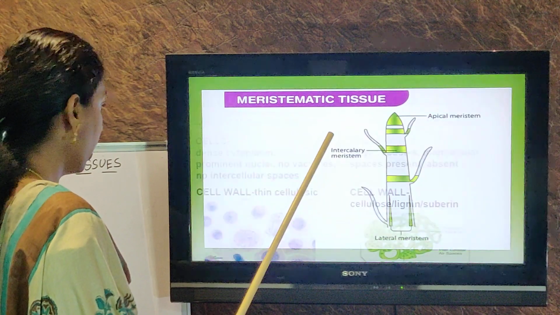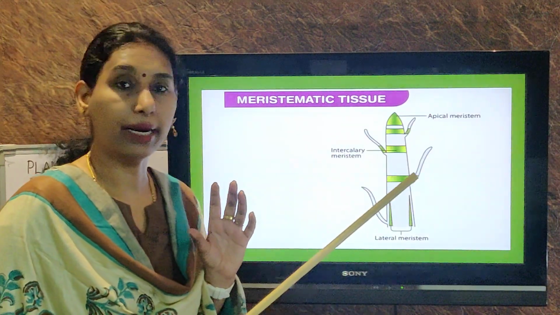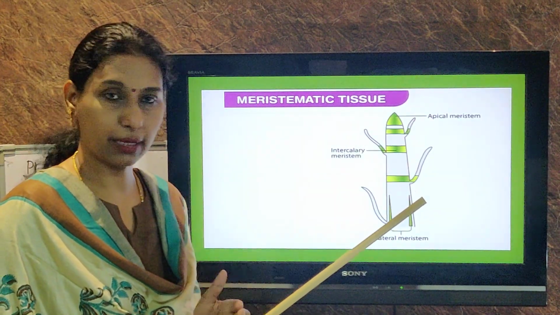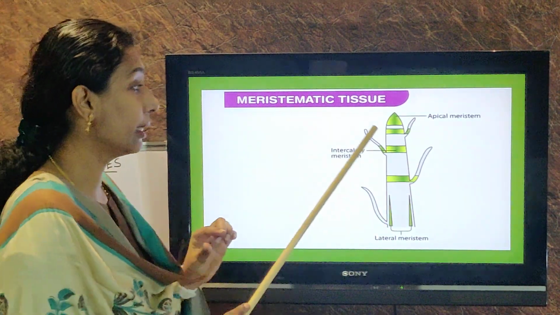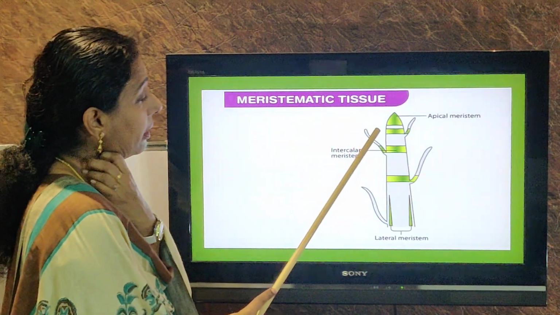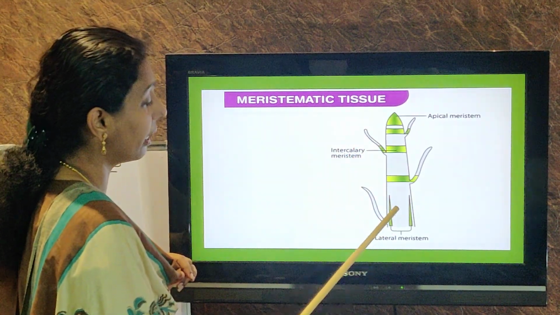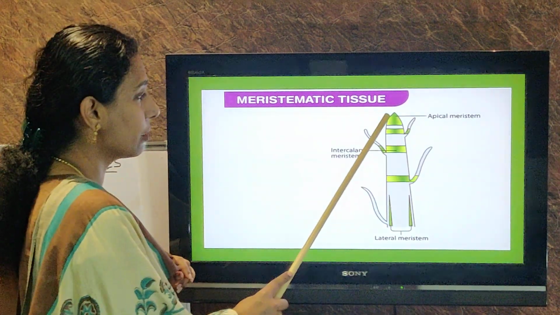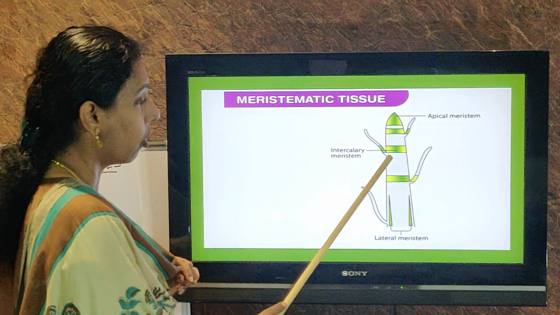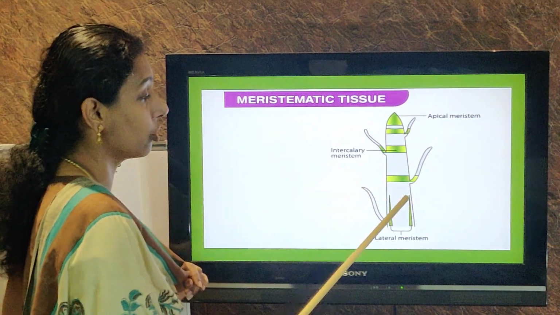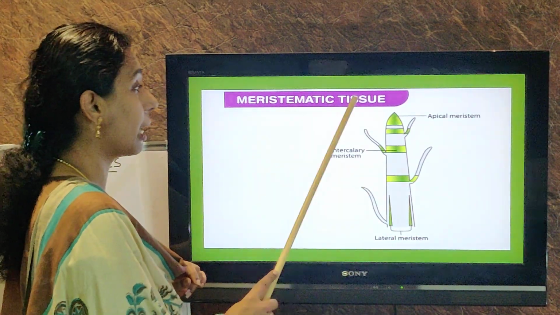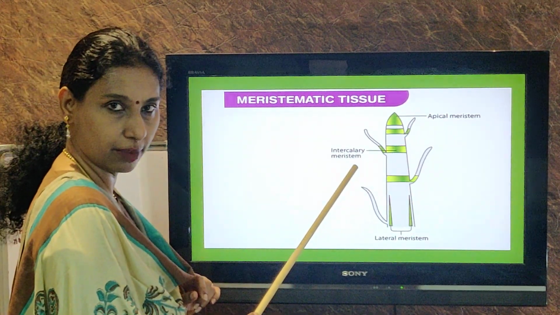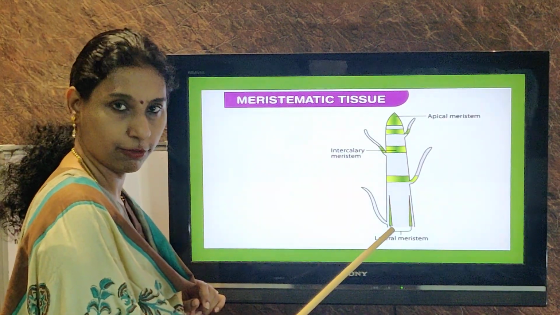Okay? Now we are going to learn about meristematic tissues in detail. As I told you, meristematic tissues are not present in all the parts of the plant body. They are present at definite locations. Can you see this picture, children? If this is a plant body, these green portions you see here represent the meristematic tissues. They are present only in specific areas. All other areas where there is no color are the permanent tissues. There are 3 types of meristematic tissues: apical meristem, intercalary meristem and lateral meristem. Fine?